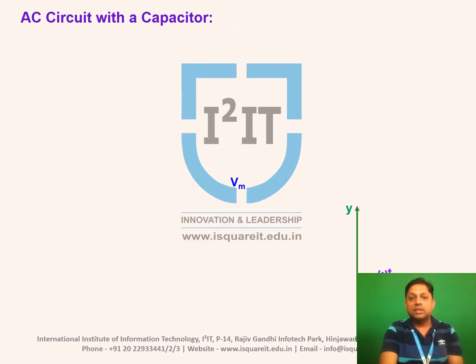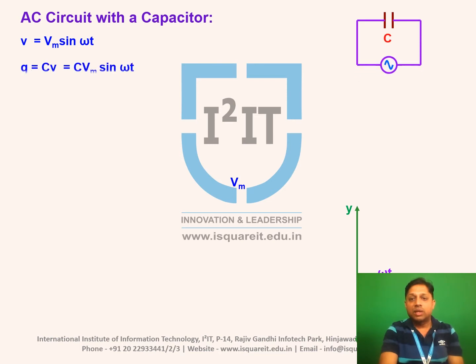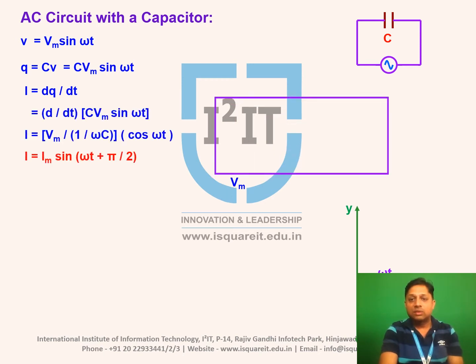Third, AC flowing through a pure capacitor. Suppose a pure capacitor C is connected across a sinusoidal supply voltage. Initially the charge on the capacitor is 0. So the sinusoidal supply is V is equal to Vm sine of omega t. We know the relationship between Q, C and V: Q is equal to CV.